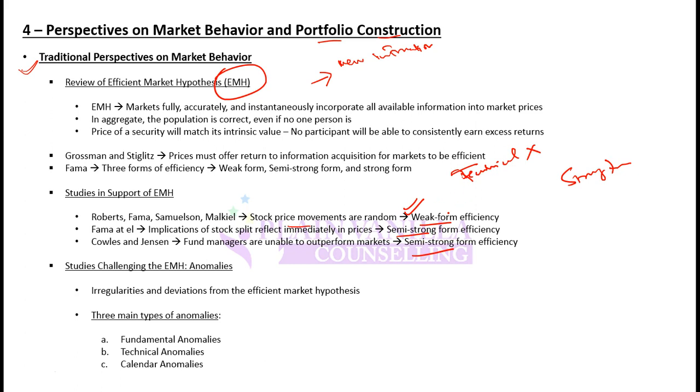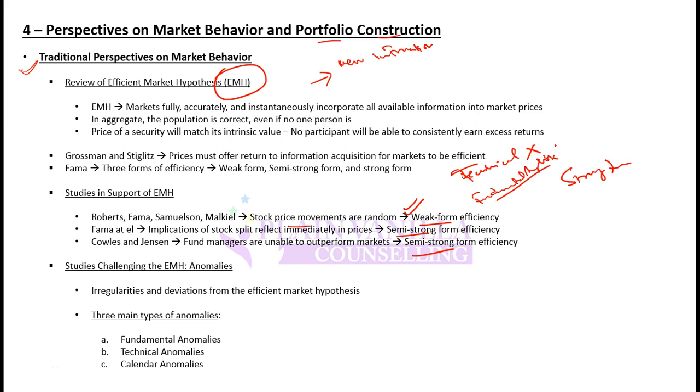Then comes the semi-strong form. Weak form says technical analysis cannot make abnormal returns, but still fundamental analysis can make abnormal returns. Why? Because it says that past information will be incorporated into prices, but present public information will not be completely incorporated into prices.